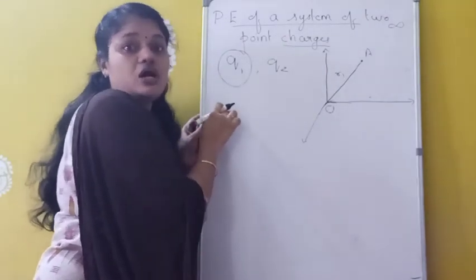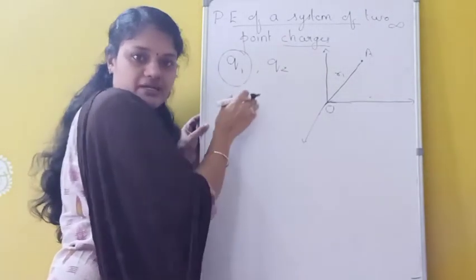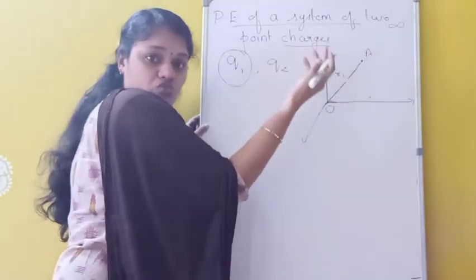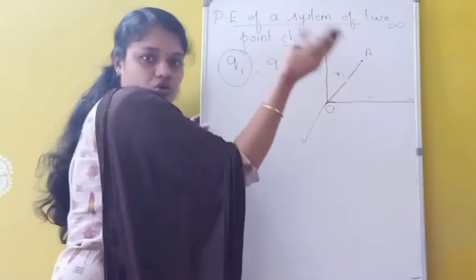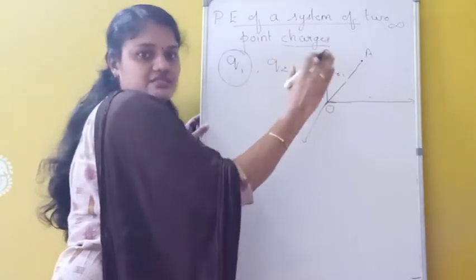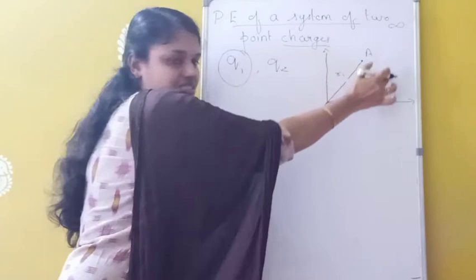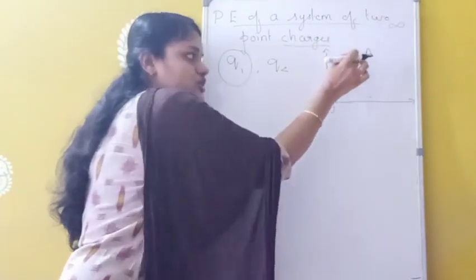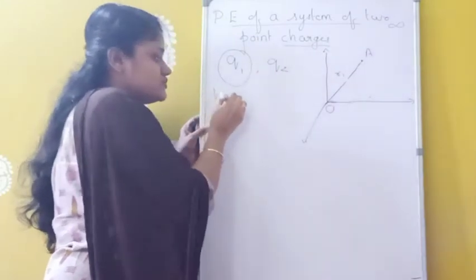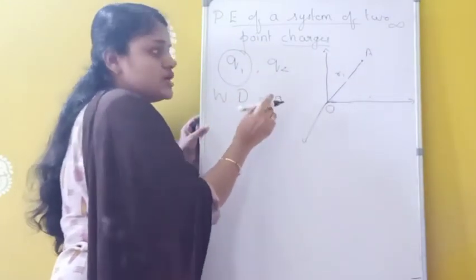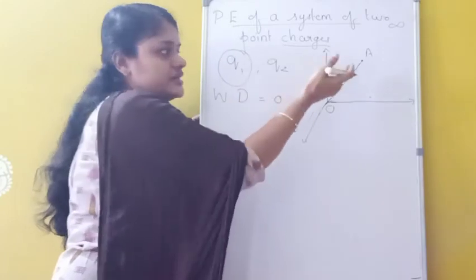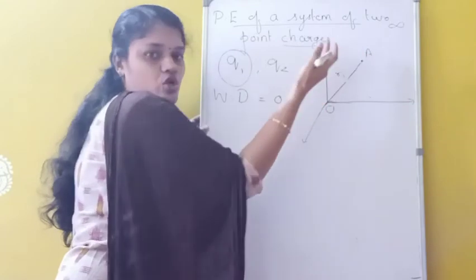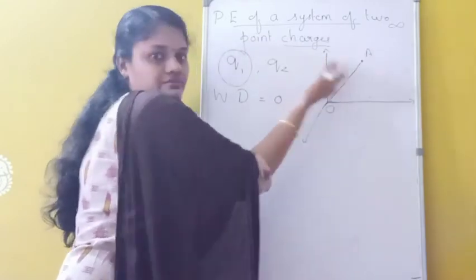For that, what work do we have to do? Is there any work done here? There are no other charges here, so we don't have to do any external work against the electrostatic force. In order to bring this charge Q1 from infinity to position A, work done equals 0, because there is no potential here. At point A there is no potential because there is no charge surrounding this point.